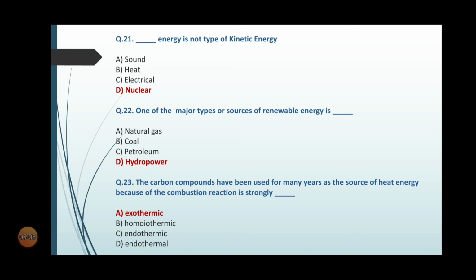Question number 23. The carbon compounds have been used for many years as the source of heat energy because the combustion reaction is strongly dash. The options are option A, exothermic, option B, homeothermic, option C, endothermic, option D, endothermal. So the correct option is option A, exothermic.